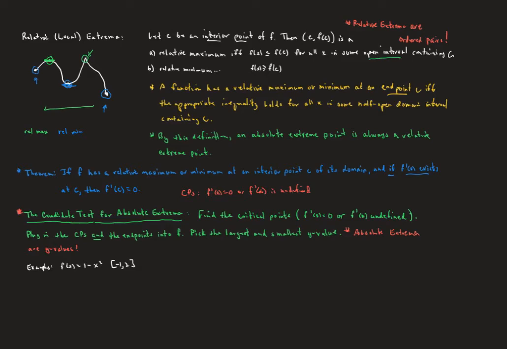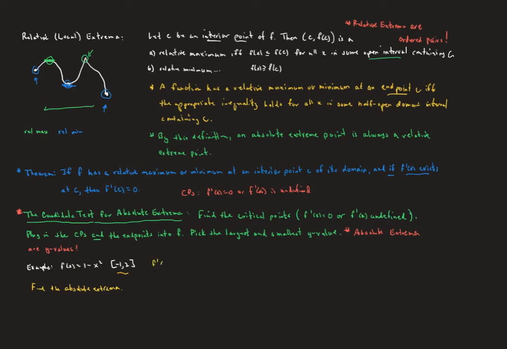So let's see what this looks like. Here's an example. We have a function. You might recognize that as a parabola that opens down, and we have a closed interval domain, -1 to 2. And we're going to try to find the absolute extrema. That word extrema is plural for extreme points. And so that's a way of just generally saying find the absolute maximum and the absolute minimum.